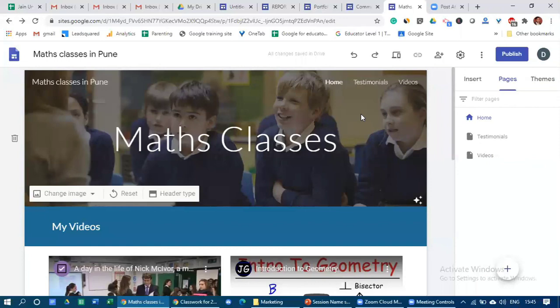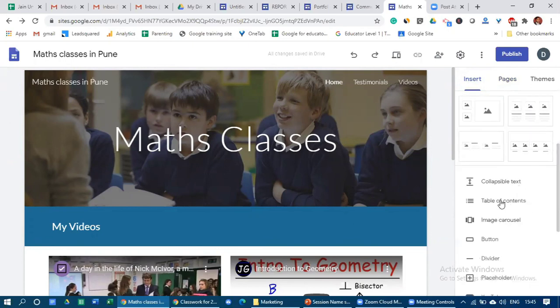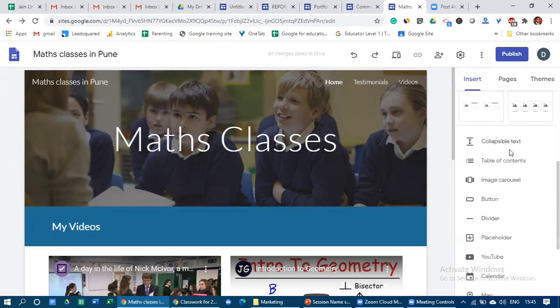Yes, friends. Now I hope all of you have understood how to create a page. In the next session, after a 5 minute tea break, we'll resume and see how to use different other elements which are available in the website, such as how to add drive, images, and different other options. We'll see different elements that can be added, and why we should add those elements in the website. So we are just taking this 5 minute break. Hope to see you soon after 5 minutes.